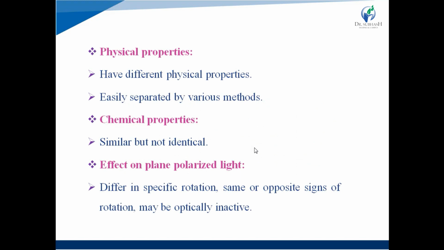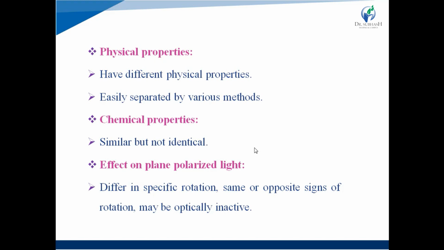Now physical properties: they have different physical properties and can be easily separated by different physical methods, for example distillation, crystallization, chromatography, etc. Chemical properties: they have similar but not identical chemical properties. They have different boiling points, and their rates of reaction also differ from one another.